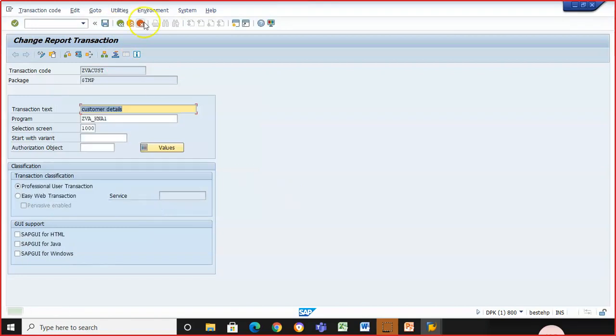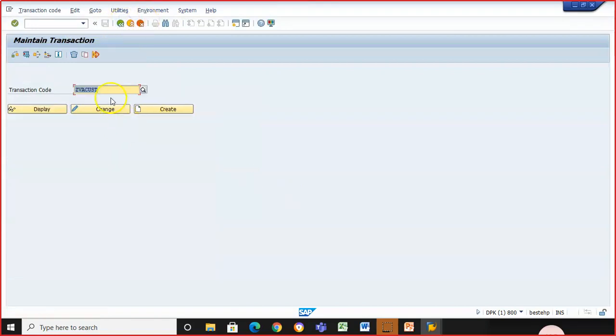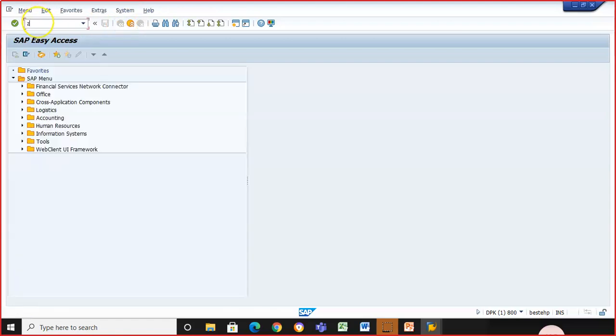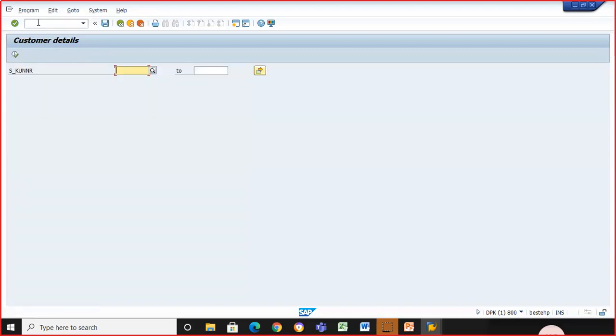I'm selecting local object. Now here ZVA cust is there, right? So ZVA cust, you can just go here now. Now that we have created it, ZVA cust is what you are going to give to the end user. When we create ZVA cust, we will get this screen. So actually end users need not know what is happening in the backend. All they want is this screen. So in this way we create a transaction code.